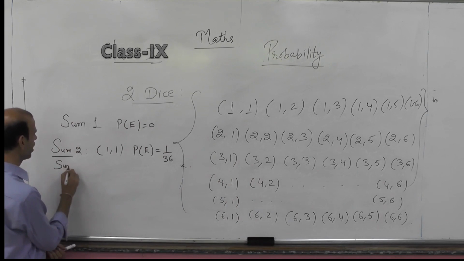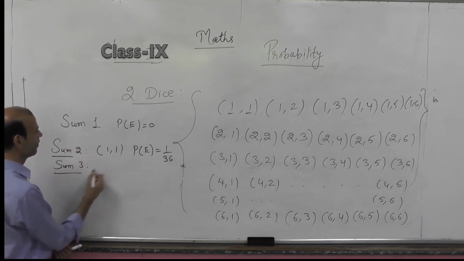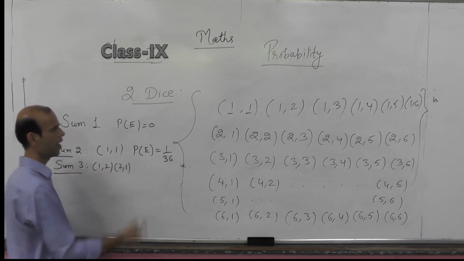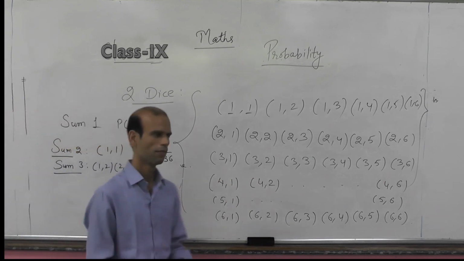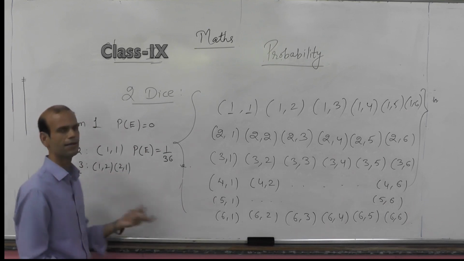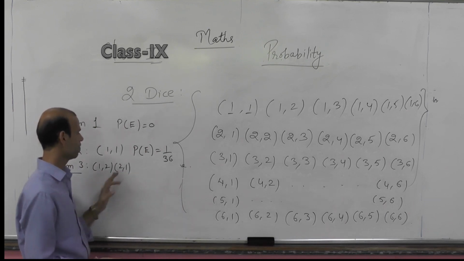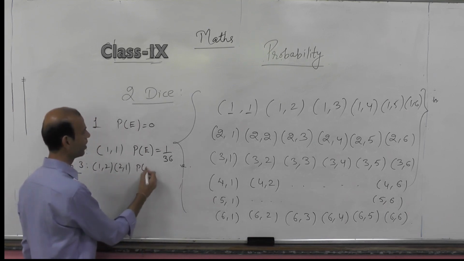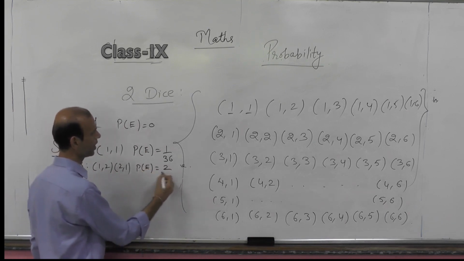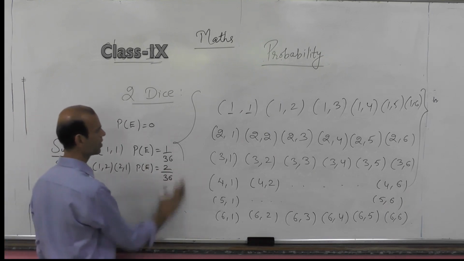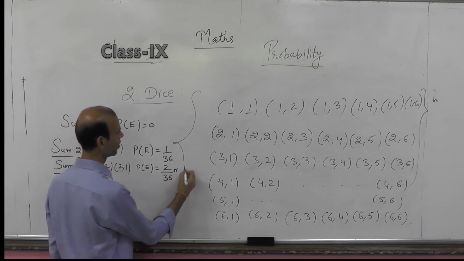Sum equals 3 will be possible when 1, 2 and 2, 1. So these are the 2 favorable cases, because when you add these 2 numbers, you get 3 as a result. 1, 2 or 2, 1. So the probability of this event will equal 2 by 36. Or you may simplify and write it as 1 by 18.